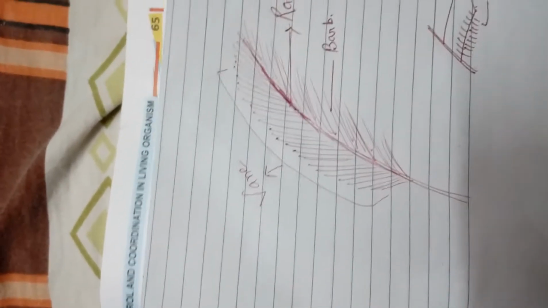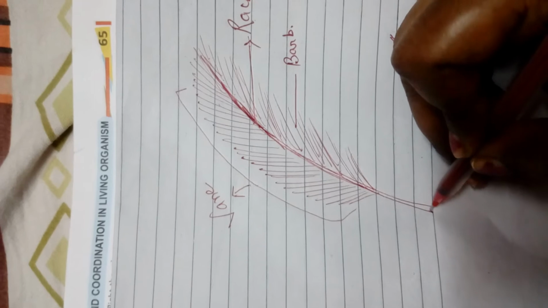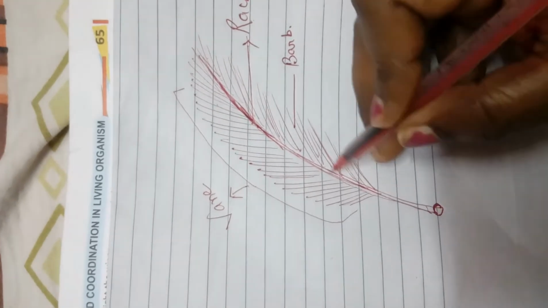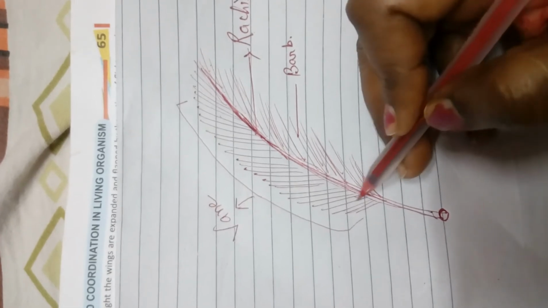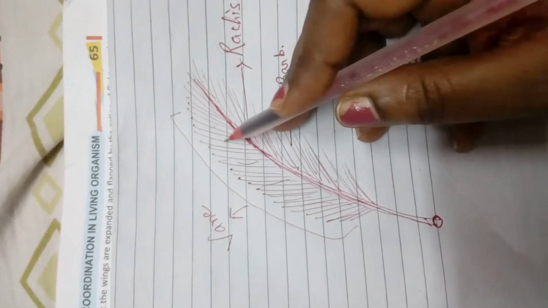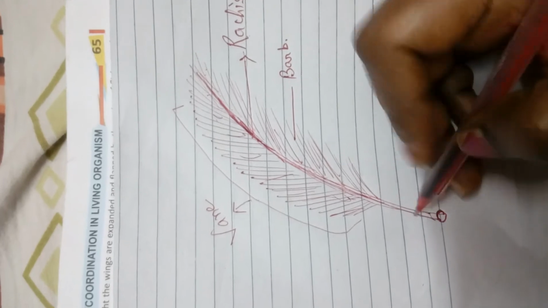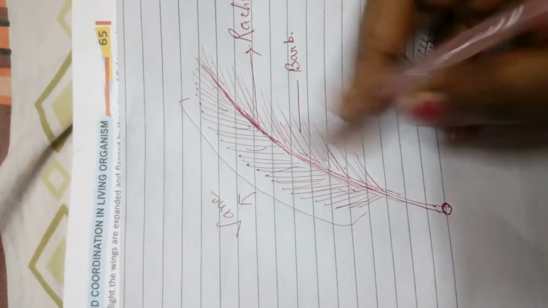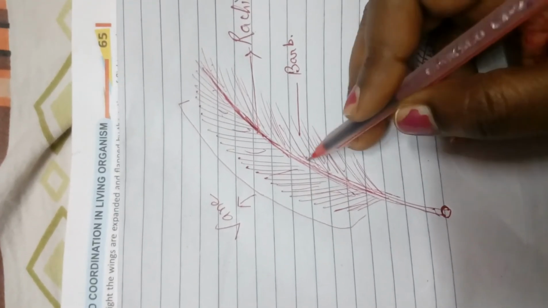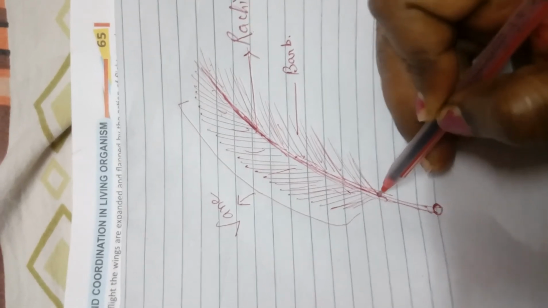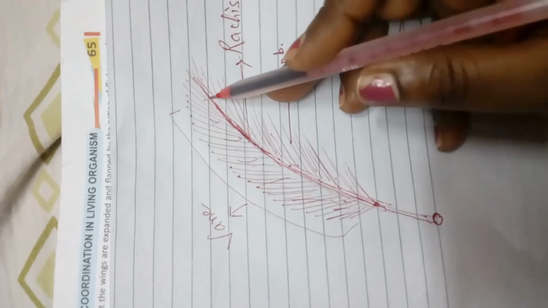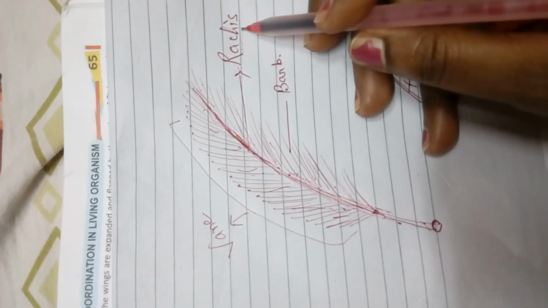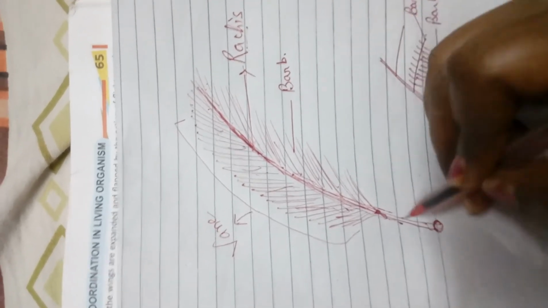So I have drawn a structure of a feather. You all can see here, this is the central axis, or the central part of the feather, to which the feathers are attached. This central axis is divided into two. The solid part to which this leaf-like structure, or you can say the hair, is attached is called the rachis, and below the rachis this is called the shaft.